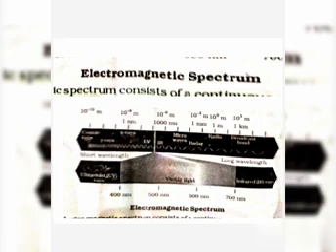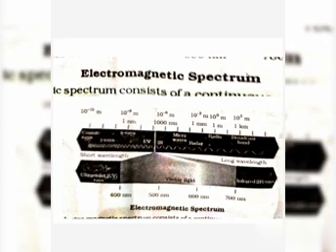In this spectrum, different places are called by different names depending on wavelength and frequency, like cosmic rays, gamma rays, X-rays, UV rays, IR rays, microwaves, radio waves and the broadcast band.